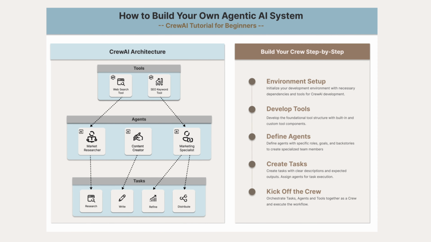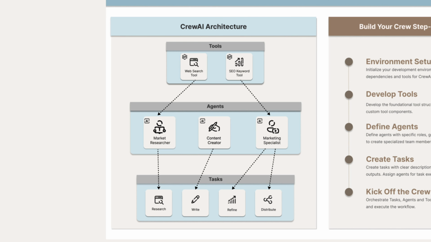Our crew has 3 agents: market researcher, content creator, and marketing specialist. The market researcher is equipped with the web search tool, while the marketing specialist uses the SEO keyword tool to find top searched keywords. These agents can execute 4 types of tasks. Market researcher can research market trends on the given topic and content creator can write an engaging blog post, while the marketing specialist is assigned to refining the blog post for optimal SEO performance and distributing the blog post using platform-specific messages for each social media channel.